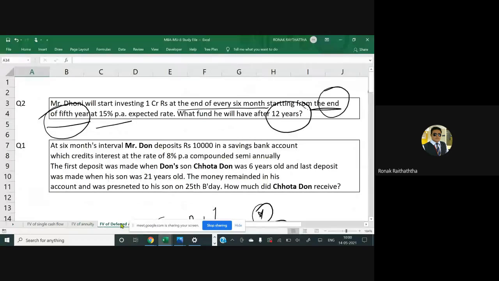Few questions were covered. That means there was a deferment period coming, and the deferment period was basically ignored whenever there was the question of future value. Obviously, you get the interest and return only for the period for which you are investing. So if you are not investing for some period, that period should be straight away ignored in the calculation, right? So that's what we have done in the future value of deferred annuity too.